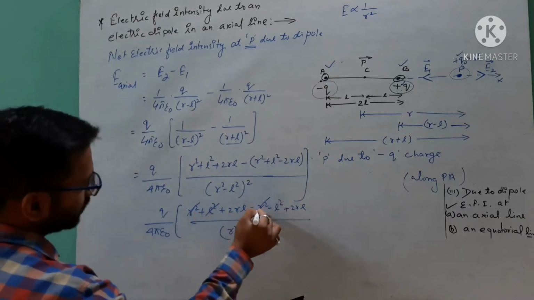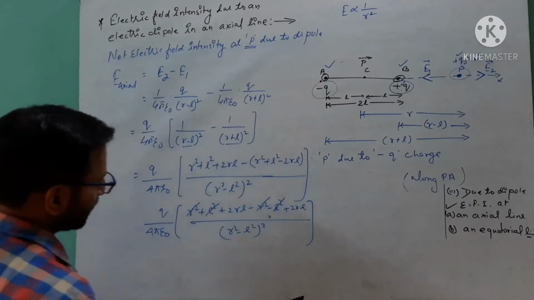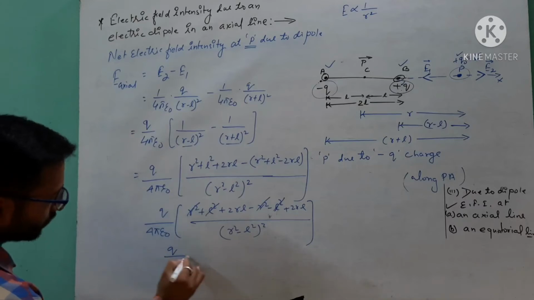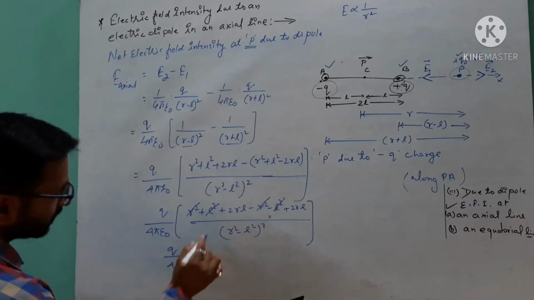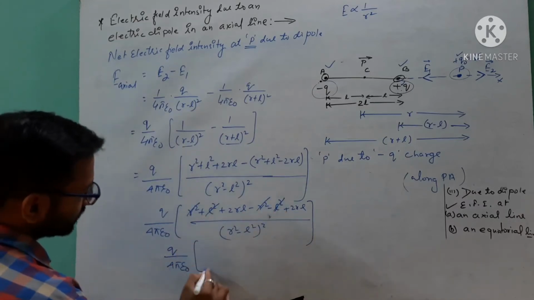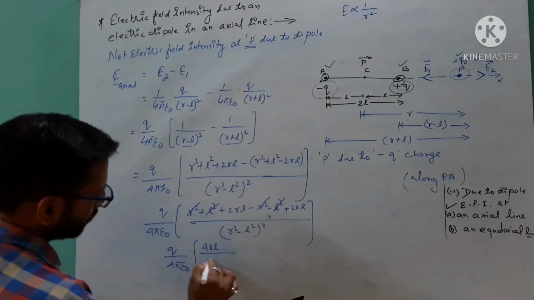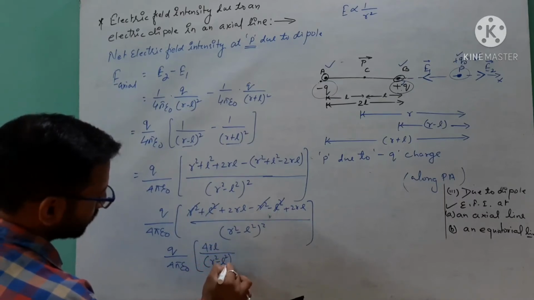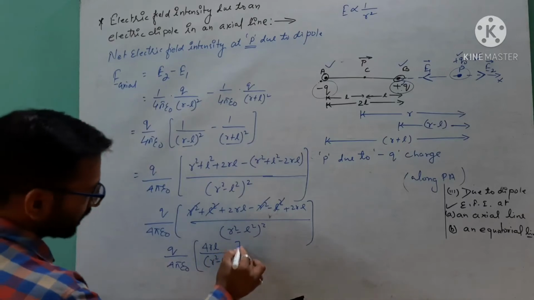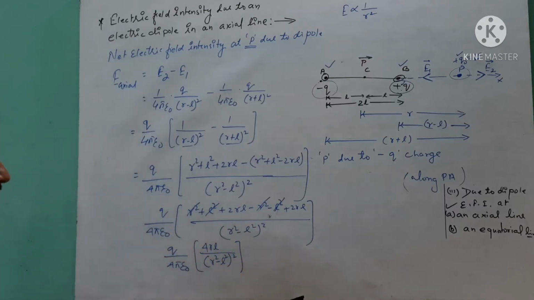You can cancel out the values, and you will get Q over 4 pi epsilon naught, and 2rl plus 2rl means 4rl, over (r square minus l square) raised to the power 2.